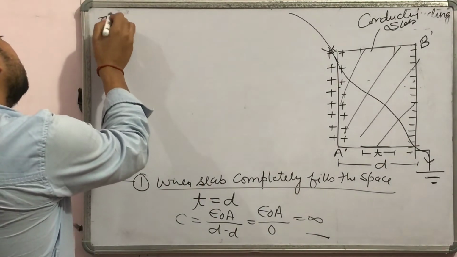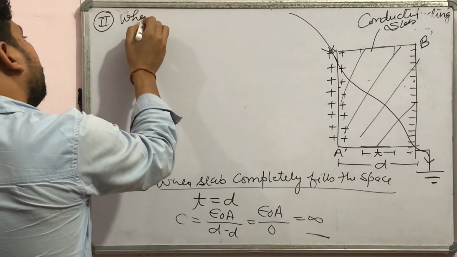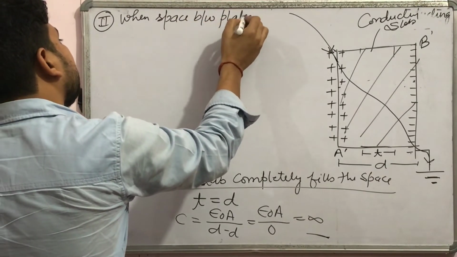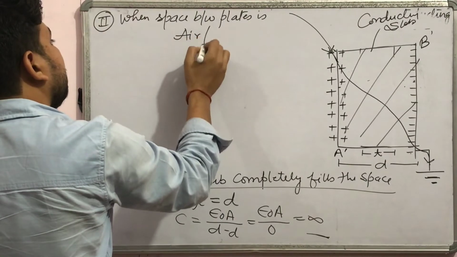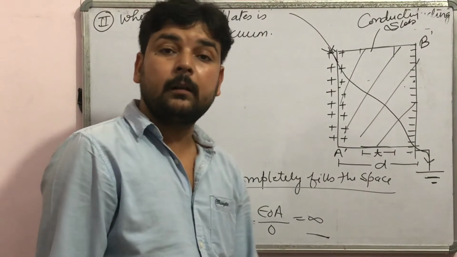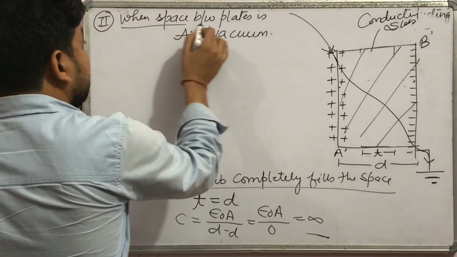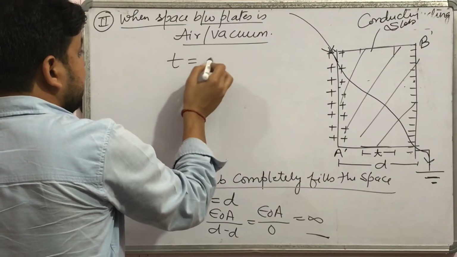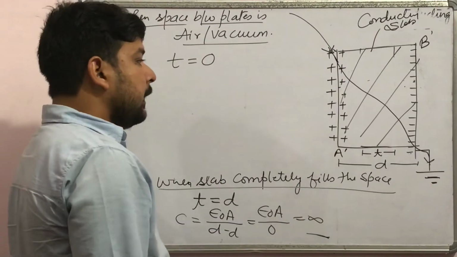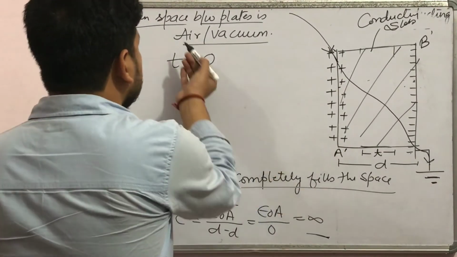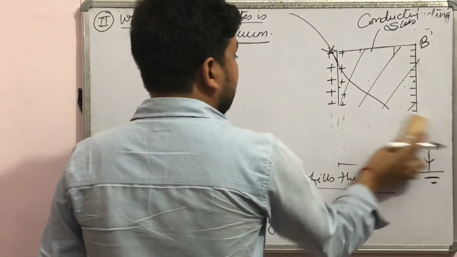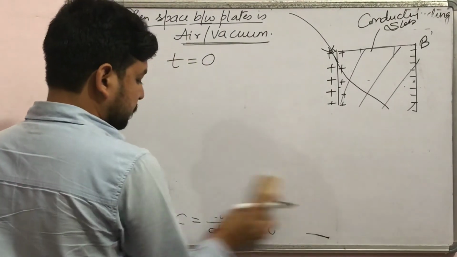Now the second case, when the space between the plates is air or vacuum. It means the conducting slab was not there. It means that thickness T is equal to 0, and when T equals 0, the medium between the plates of the capacitor will be air or vacuum.